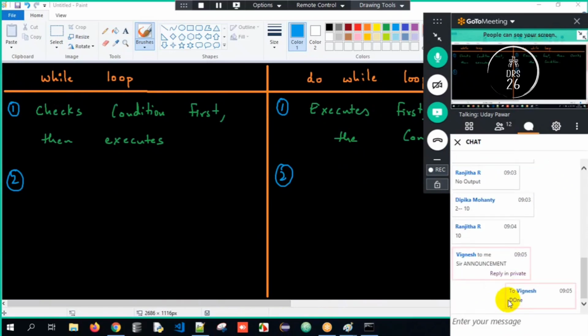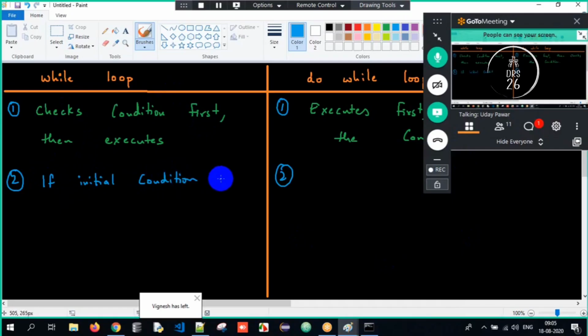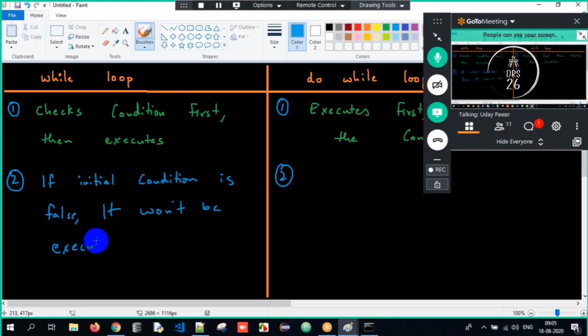Great, perfect. So here the while loop won't be executed if the initial condition is false. It won't be executed even once.